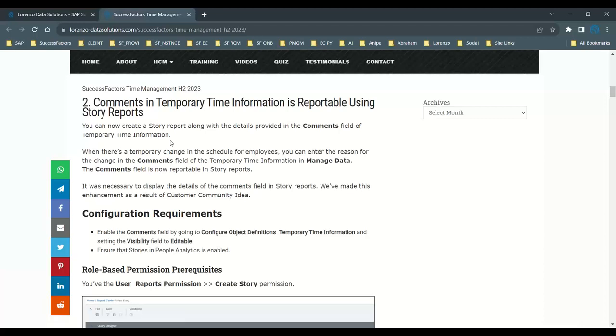Whatever is provided in the temporary time information comments, you can generate as a report using story reports. SAP made this enhancement as a customer enhancement request.